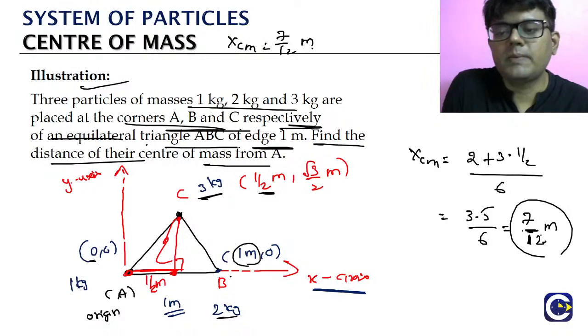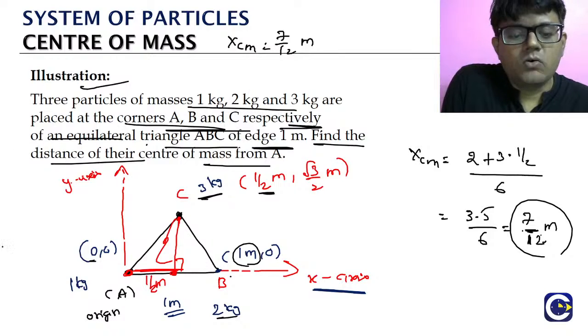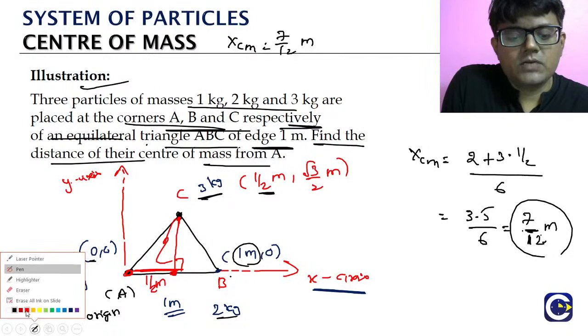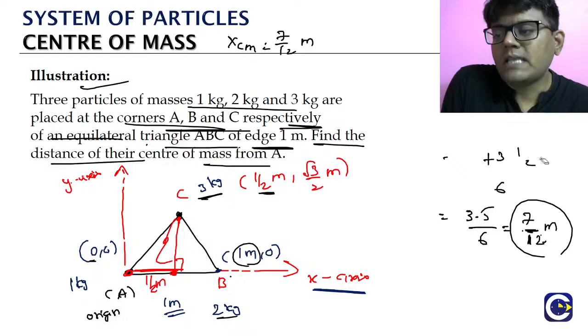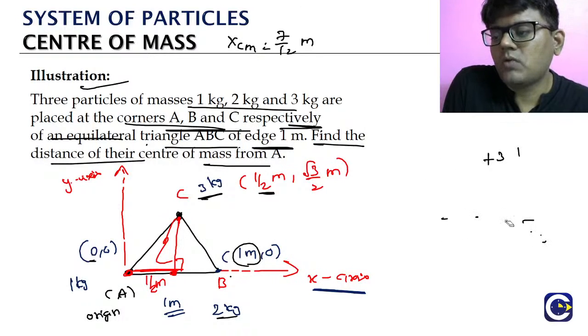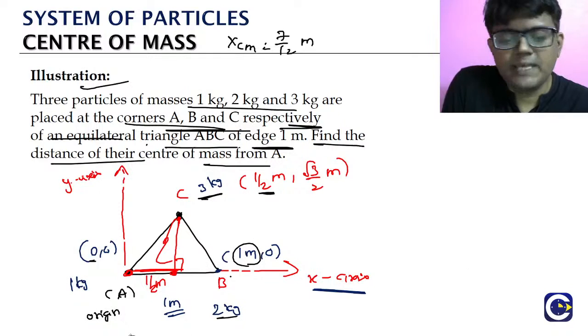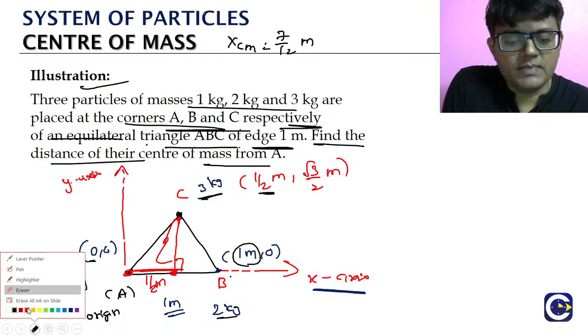Now, what will be the y coordinate of the center of mass? It is the same formula. Y center of mass is equal to m1 y1 plus m2 y2 plus m3 y3 by total mass m1 plus m2 plus m3.